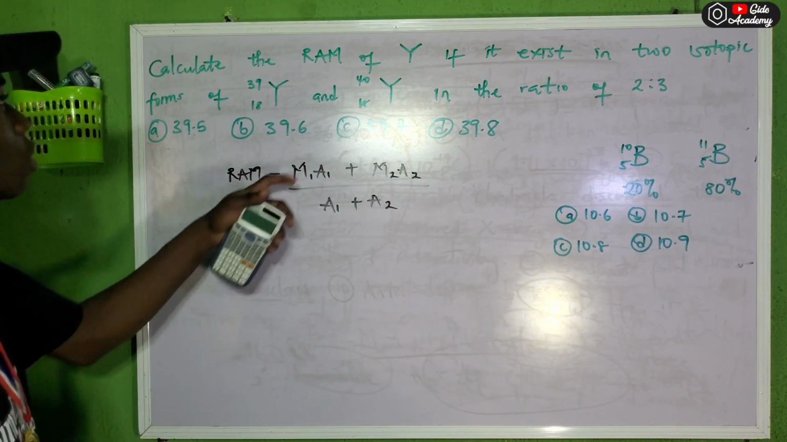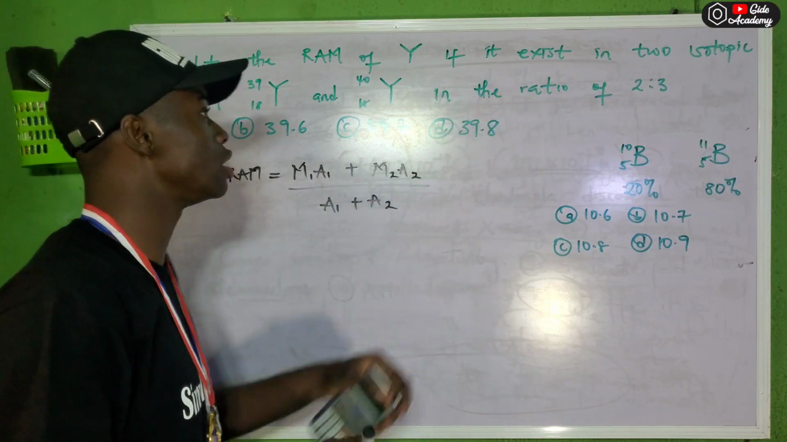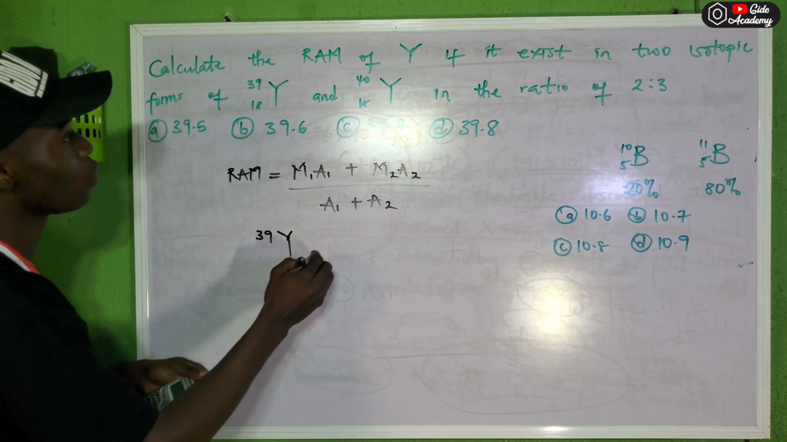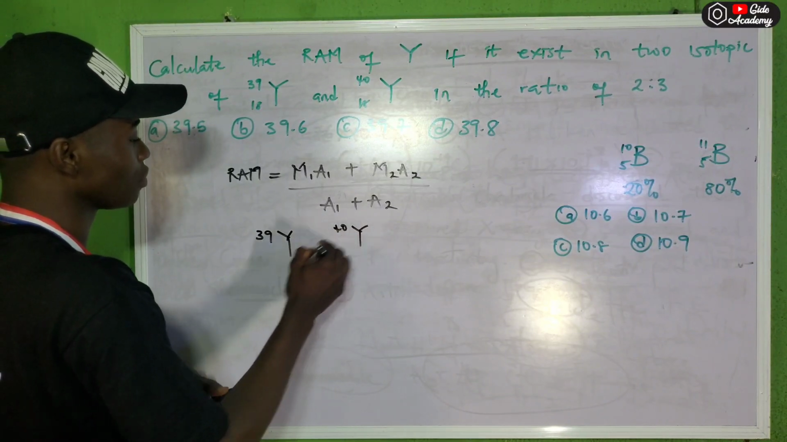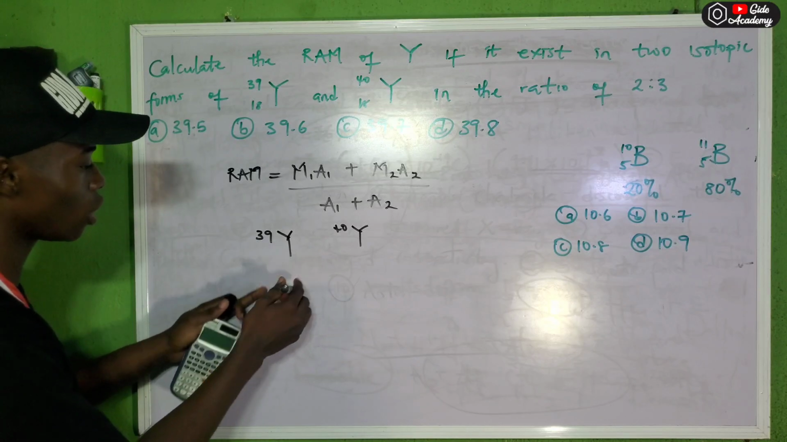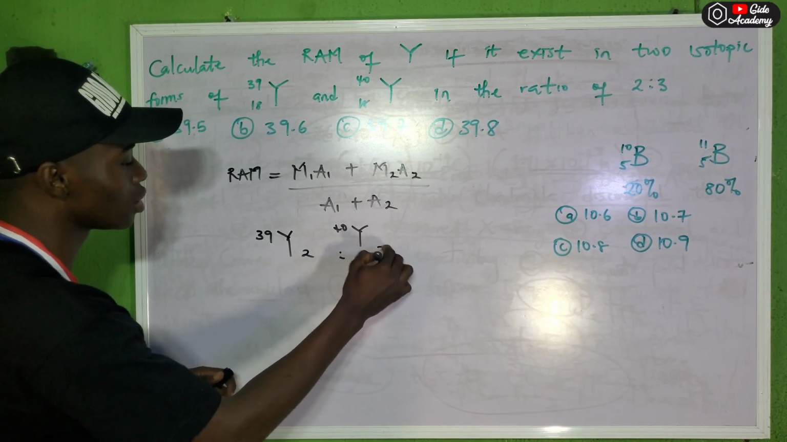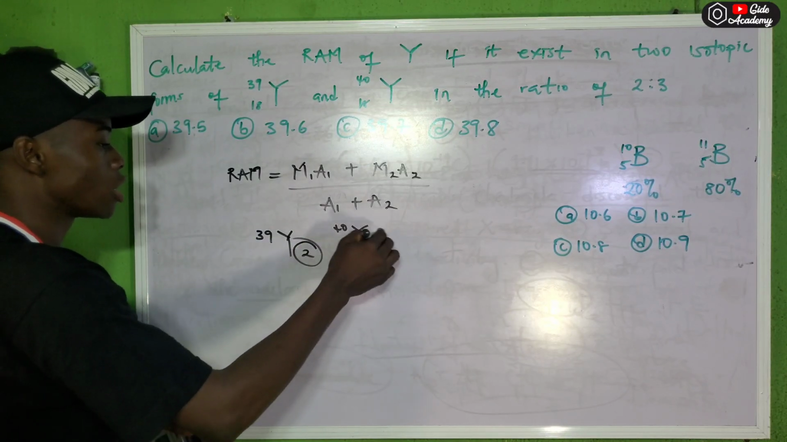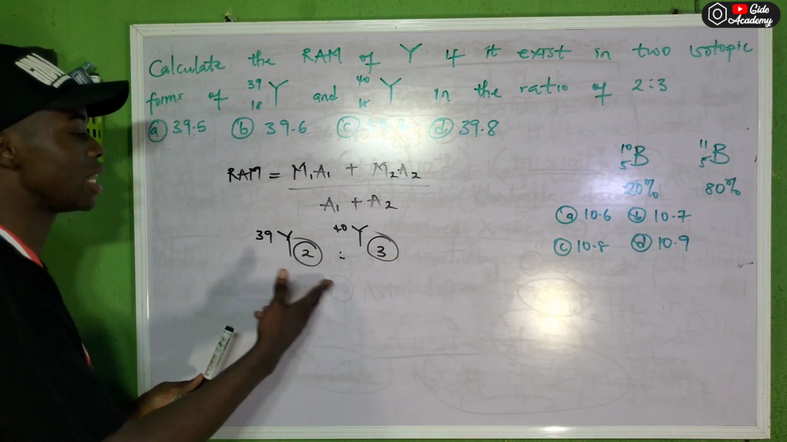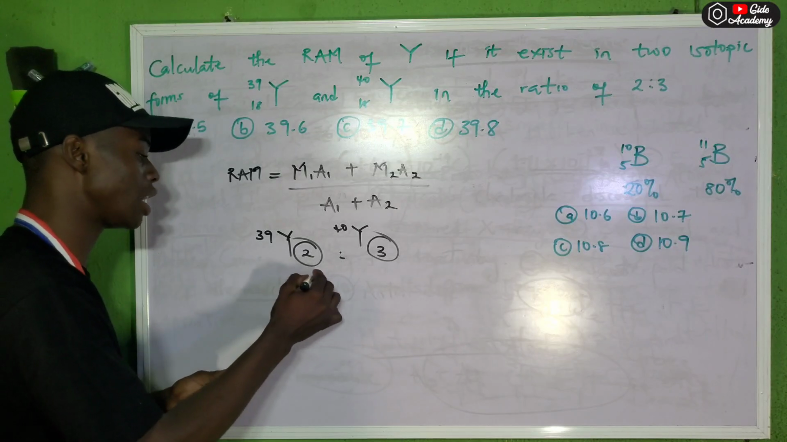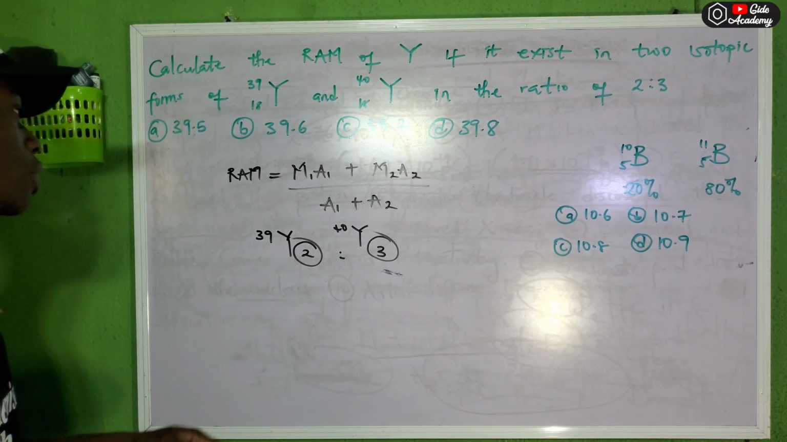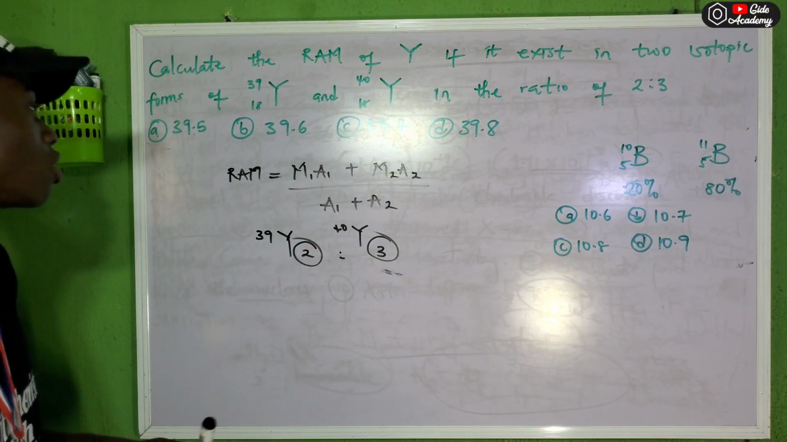Calculate the relative atomic mass of Y, if Y exists in two isotopic forms, the first isotopic form is 39Y, while the second one is 40Y. What is the abundance of the first isotope? We have a ratio of 2 to 3. So the first isotope is 2, the second isotope is 3. It can also be in percentage, it doesn't matter. If here is 10%, therefore this one will be 90%. It can be percentage, it can be whatever. But what you should take note of is that this formula will definitely work for any calculation question.